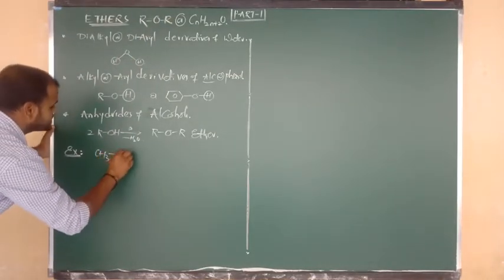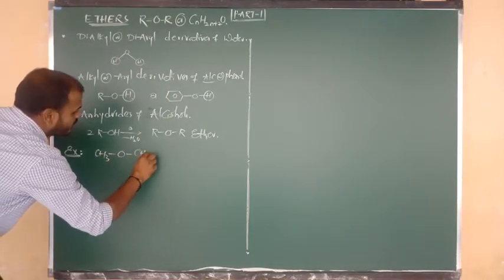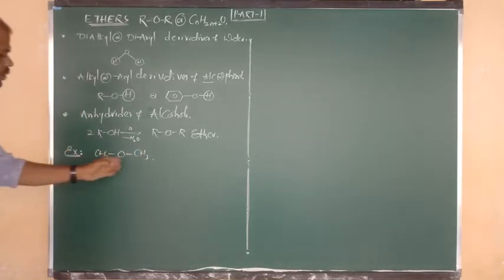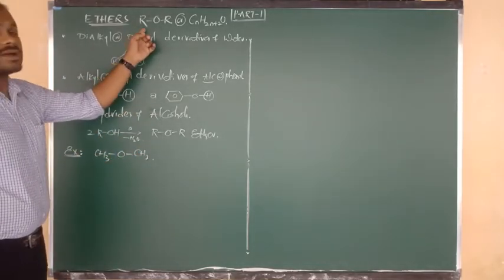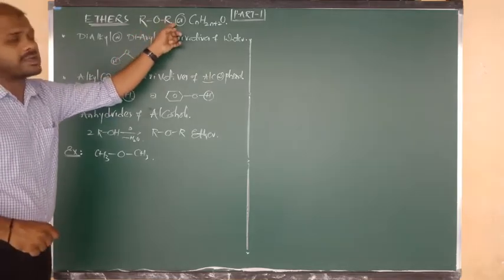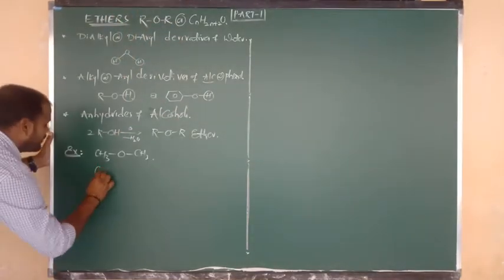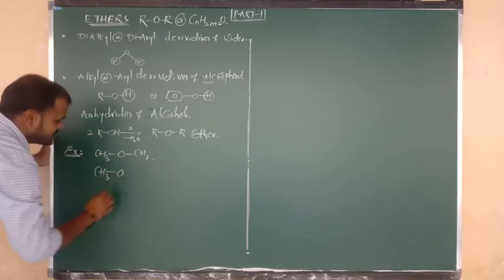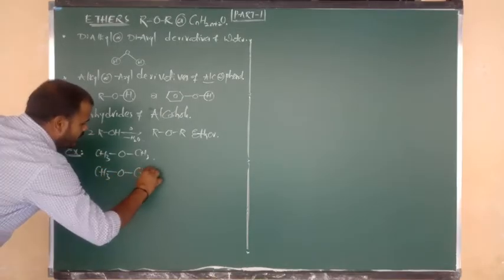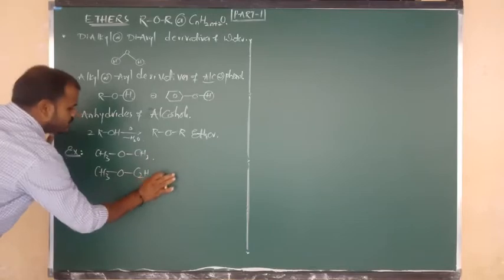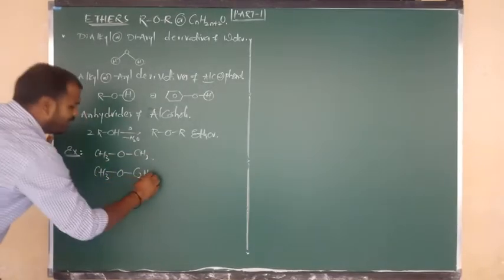So we can say CH3 bonded to O, O bonded to CH3, ROR. And in place of R, I want to write methyl, and also here if you want you can change it. Any group you can write, methyl, ethyl. So here on one side I am going to write methyl, CH3 bonded to O, and O bonded to C2H5. Okay, so we can write either the same group or two different groups.